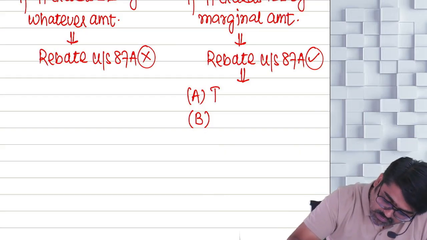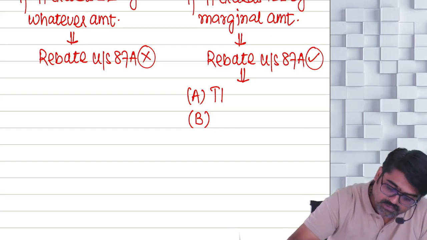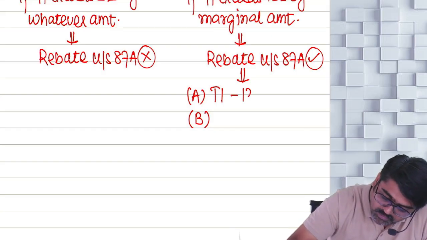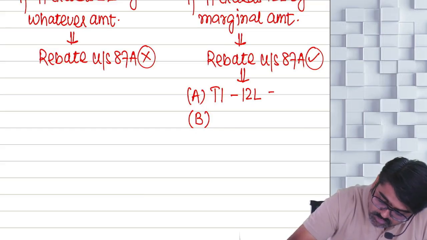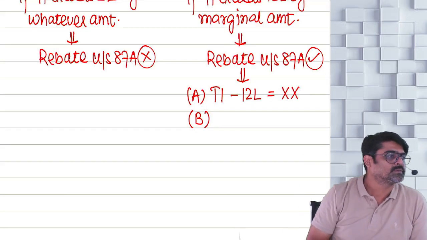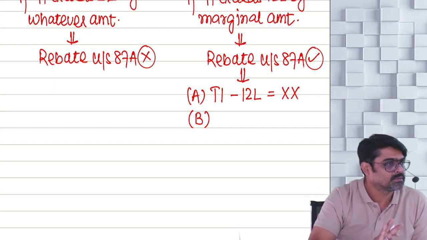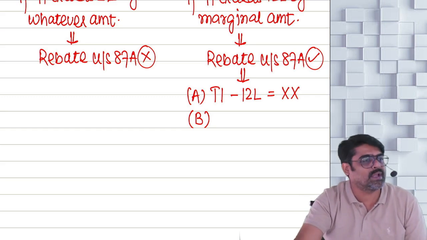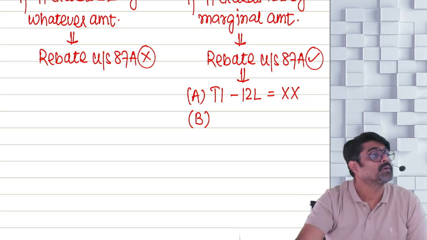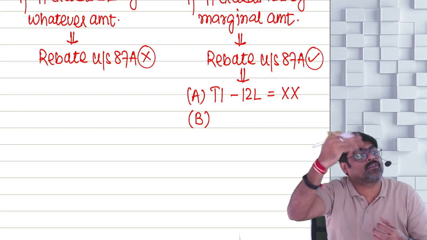So take your total income and minus 12 lakhs. So you will get the total income over and above 12 lakhs. For example, the total income is 12 lakh 10,000. So total income in excess of 12 lakh is only 10,000.